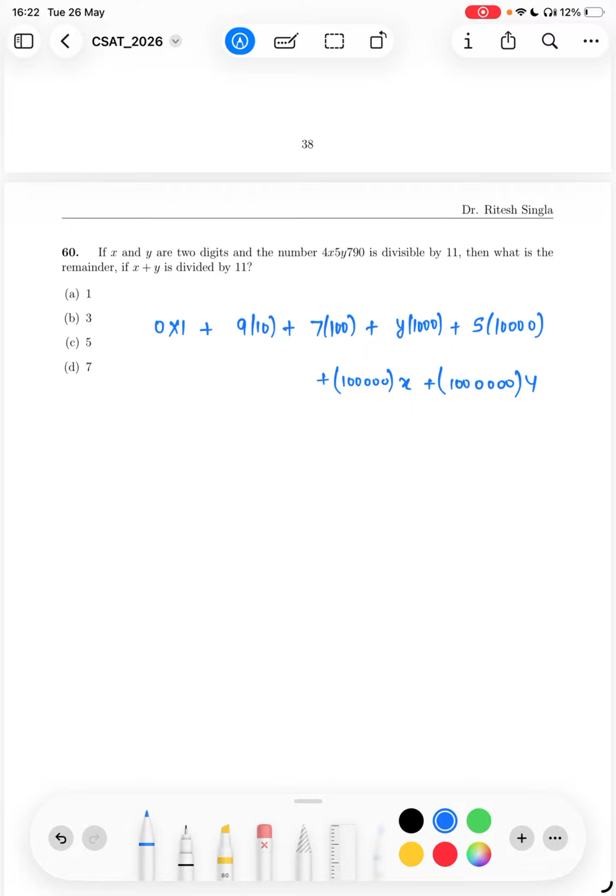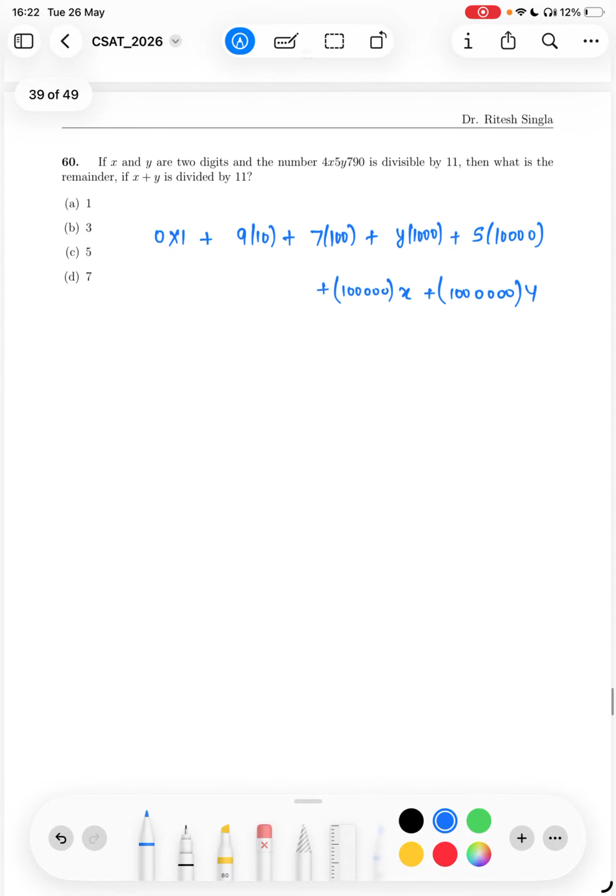As I said earlier in one of the videos, whenever you want to find the modulus, you just take the mod of each individual term.